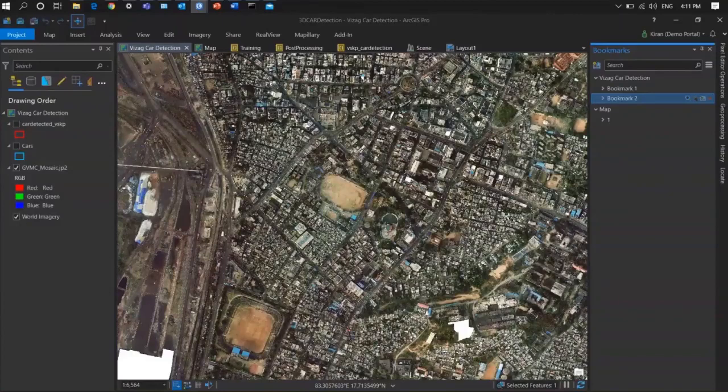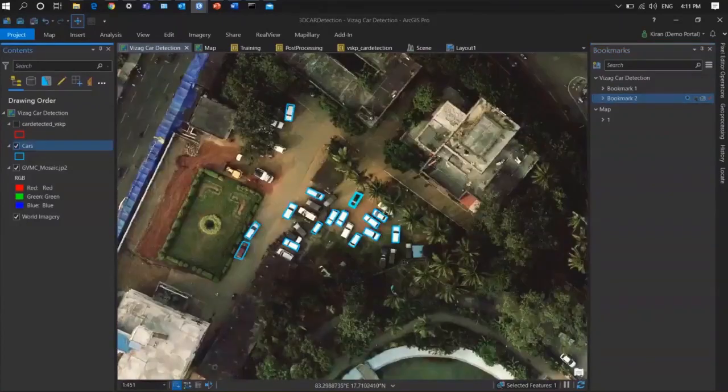You can see here these blue color boxes I use to label every car. Once my cars are labeled, these are the training samples. I can leverage the image analysis deep learning tool, Export Training Data for Deep Learning, which helps us export the entire training data as an image.